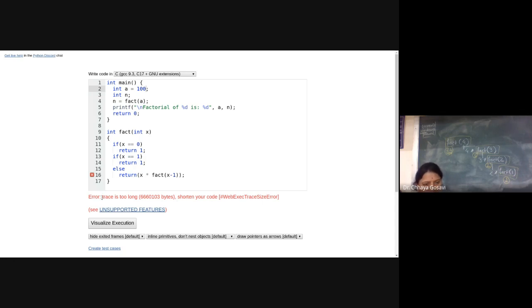Let's see here. There is an error: trace is too long. How many bytes? Shorten your code. So why? Because the stack memory is limited, RAM memory is limited. For every activation, you need RAM memory, stack memory, and sometimes the stack is not sufficient. So the compiler can give you an error, stack overflow, or like this, trace is too long. It will execute up to certain cases.